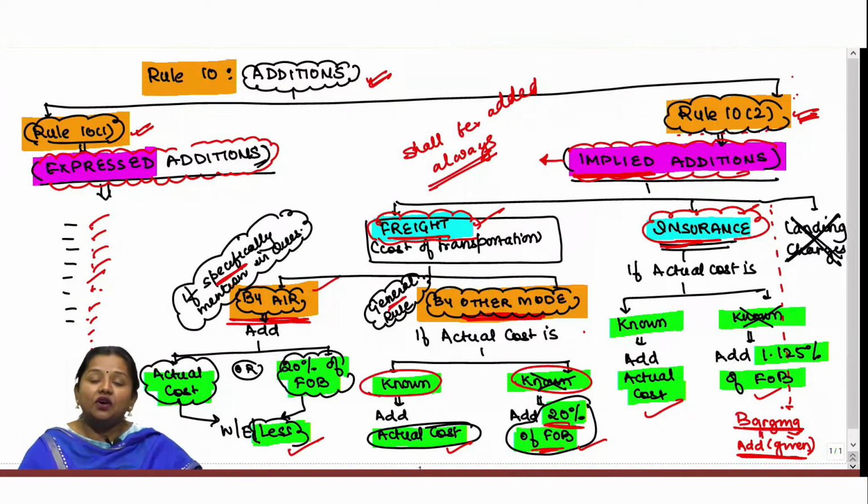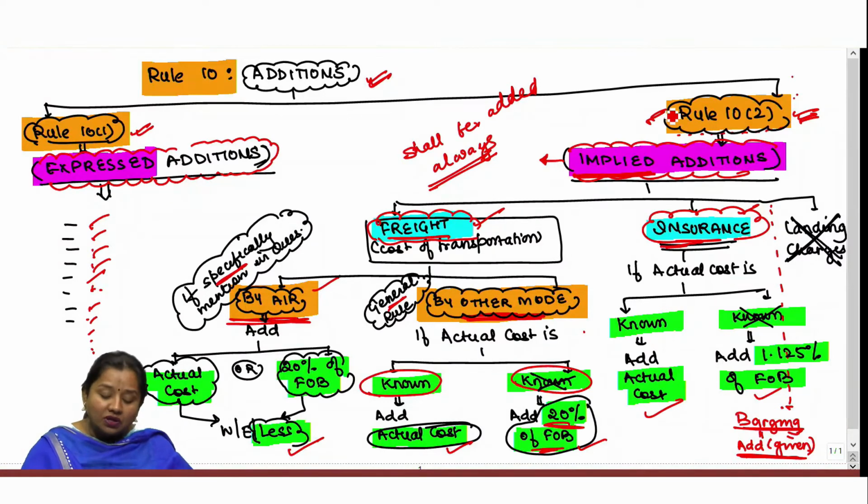The lawmaker says if freight or cost of transportation has actually been given in the question, then you need to add the actual cost while determining AV. However, if this cost is not mentioned because it might not have actually been incurred by the importer, as he must be carrying goods in his own vessel or aircraft, then while determining assessable value for custom duty, 20% of FOB shall be added thereon.